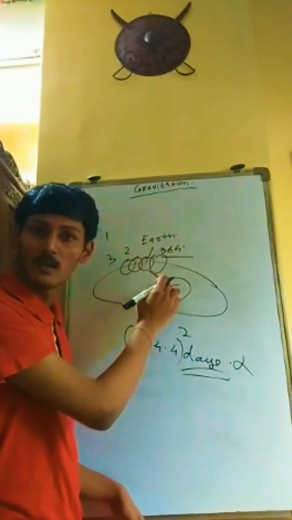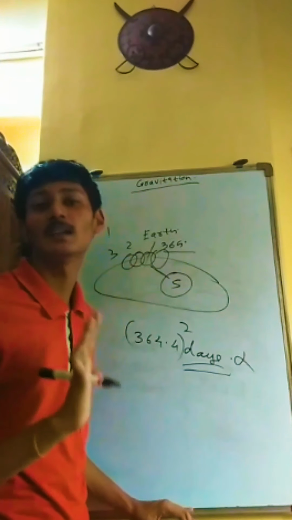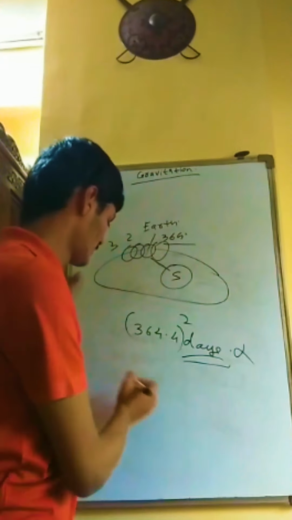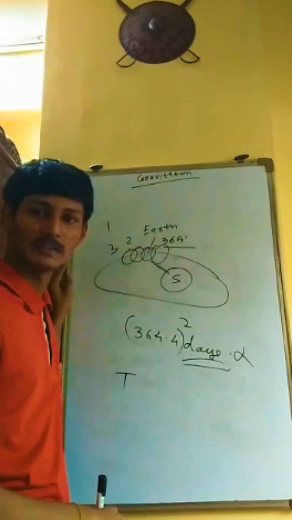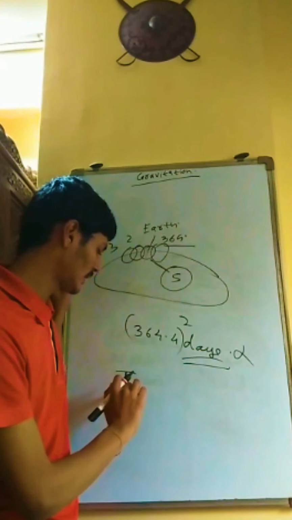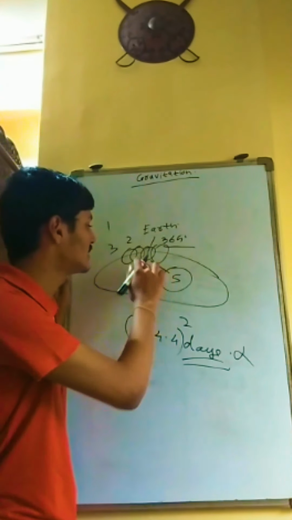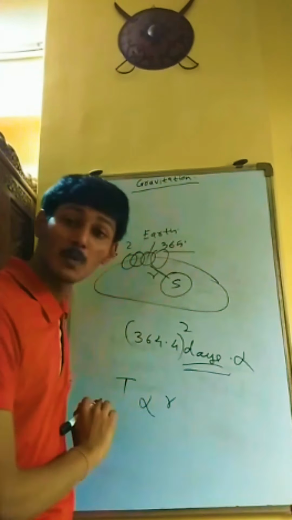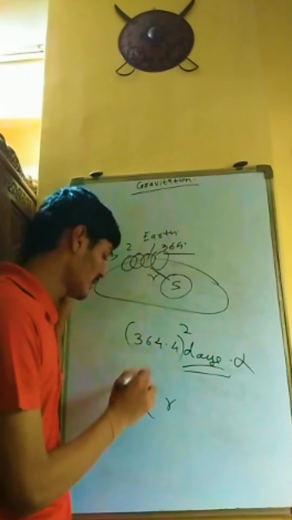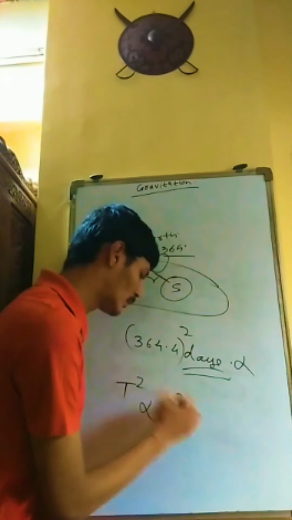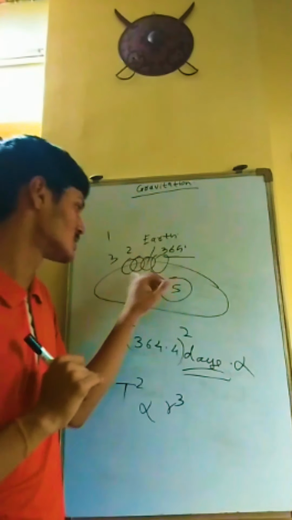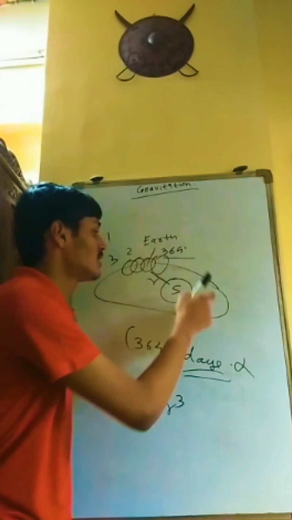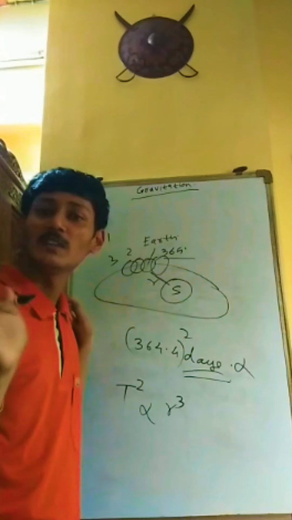It may be differing, but you will get the same constant answer, due to which, for example, for time period I have taken T. So writing it mathematically, time period is T and the distance I have taken as R. So they are proportional. But how? When the square of time period will be equal to cube of the distance. Now, as I have said, this will be constant everywhere.